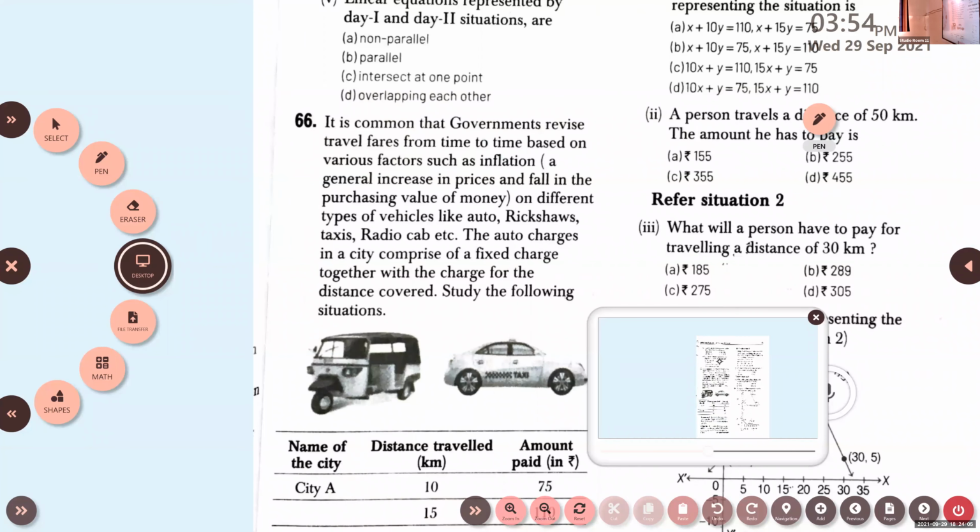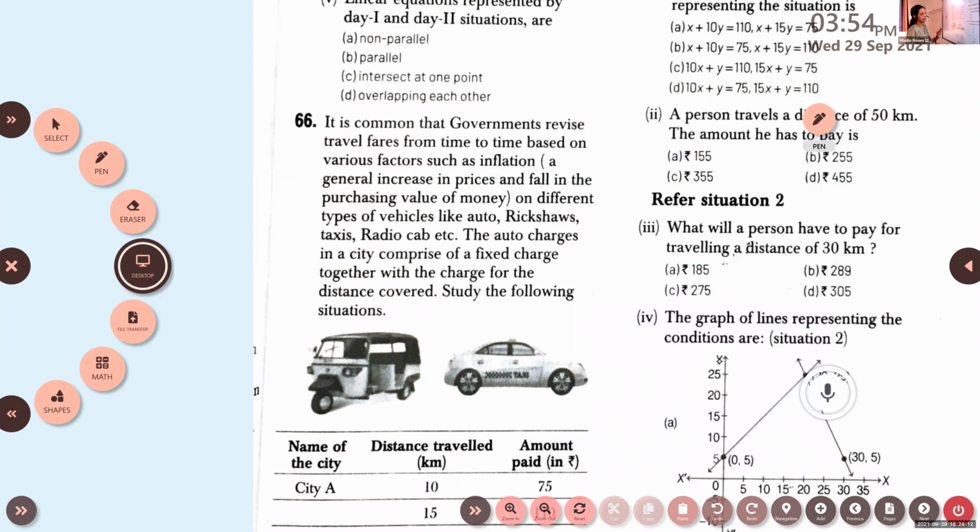Look at the 66th question. You can expect application level questions. Questions like this will be asked in the exam. It is common that governments revise travel fares from time to time based on various factors such as inflation or different types of vehicles like auto rickshaws, taxis, radio cabs, etc. So the government will be revising the fare.